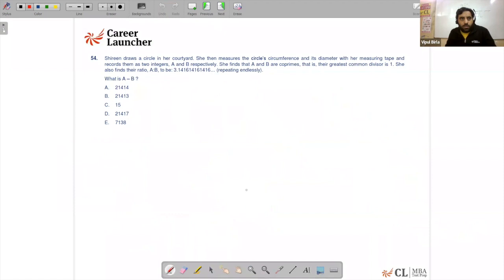Shireen draws a circle in her courtyard. She then measures the circle's circumference and its diameter with her measuring tape and records that the two are integers, A and B. So A is the circumference and B is the diameter. She finds that A and B are co-prime, so there is nothing in common, that is, the greatest common divisor is one.